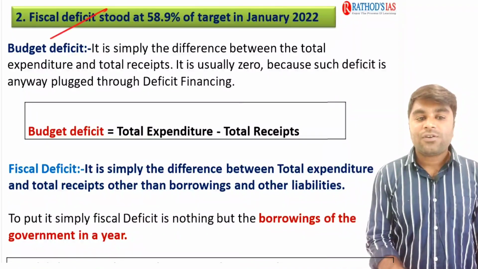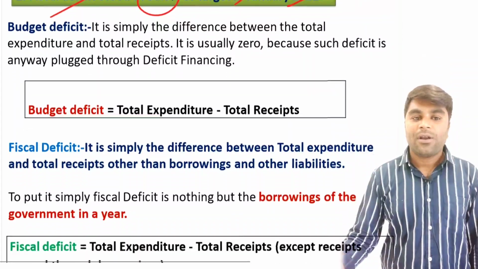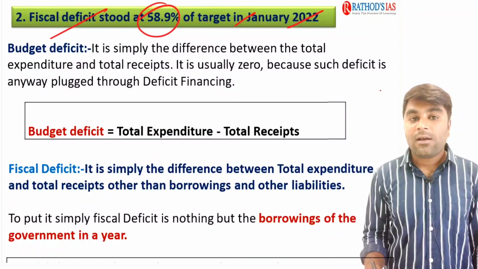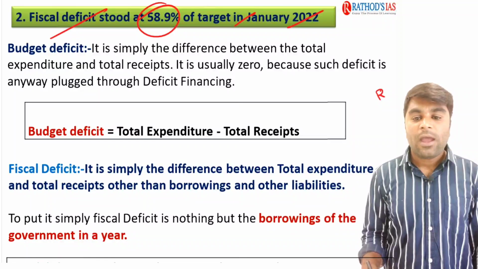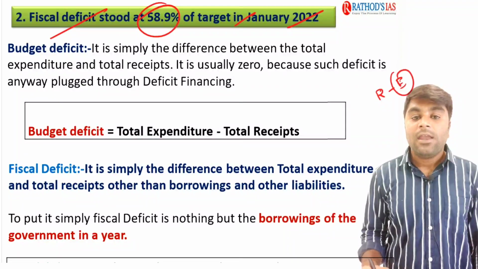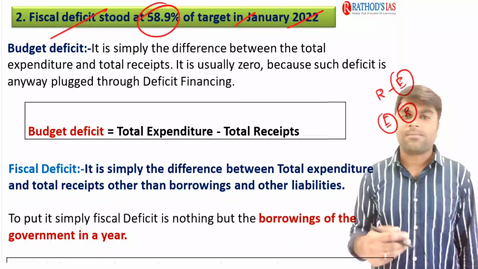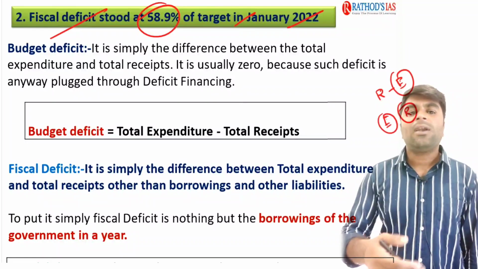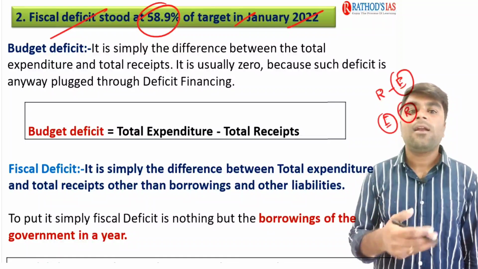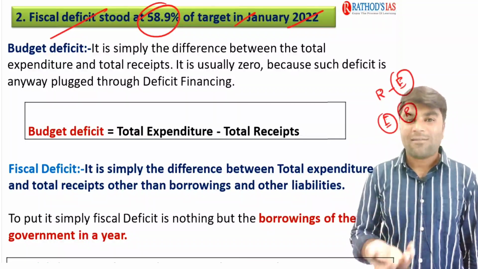Now, the fiscal deficit stood at 58.9% of the target in January 2022. Now, what is the meaning of fiscal deficit? You know that the government will receive revenue and the government will also make some kind of expenditure. If expenditure is more than the revenue, we usually call it a deficit. To put it in layman language for you, what is a deficit, guys? Deficit is something we want but we don't have. In terms of economy, deficit simply means we want some money but we don't have it.